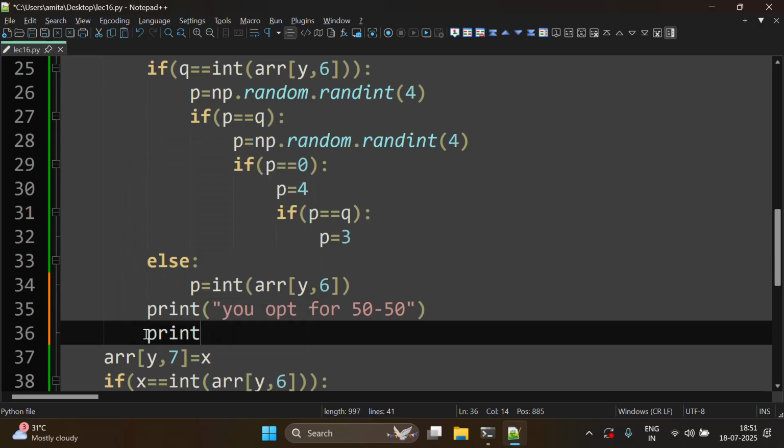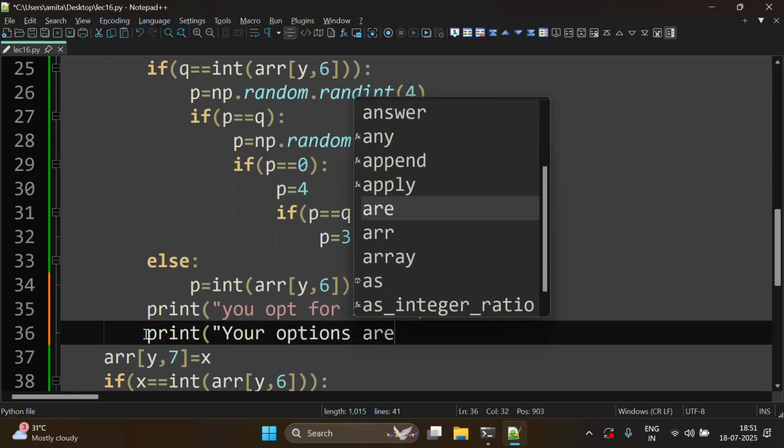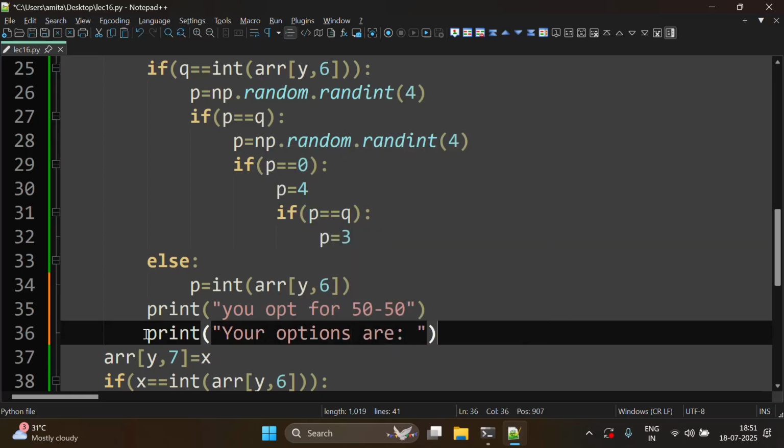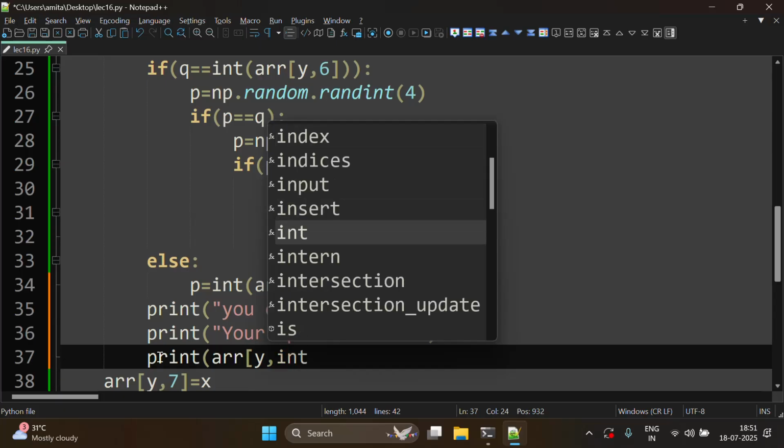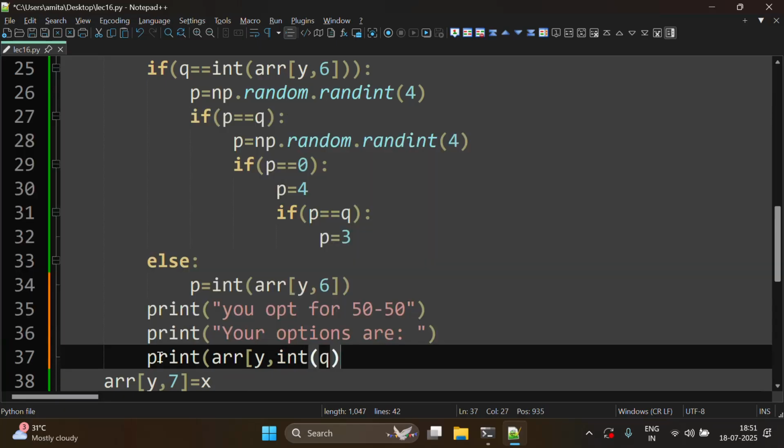Print 'Your options are', and the options will be arr[y, integer value of q plus 1].